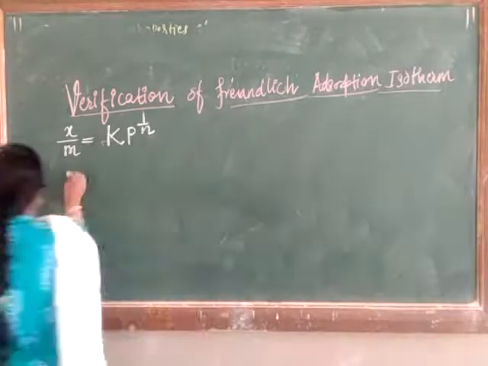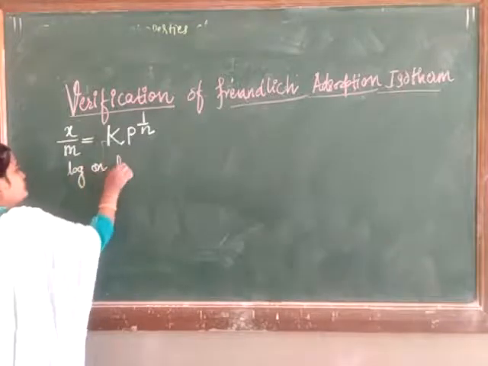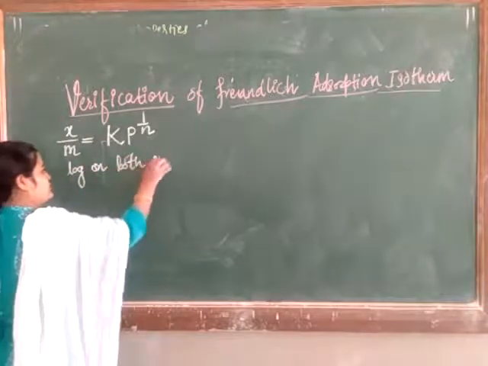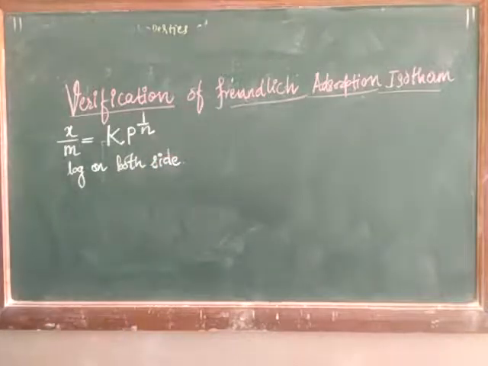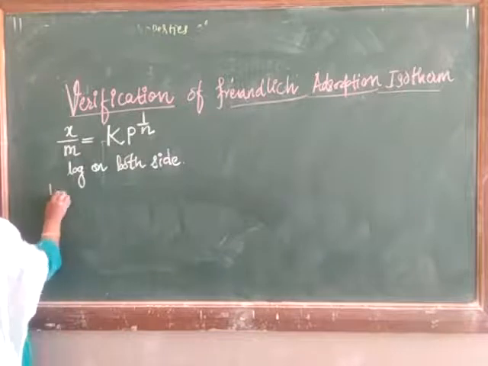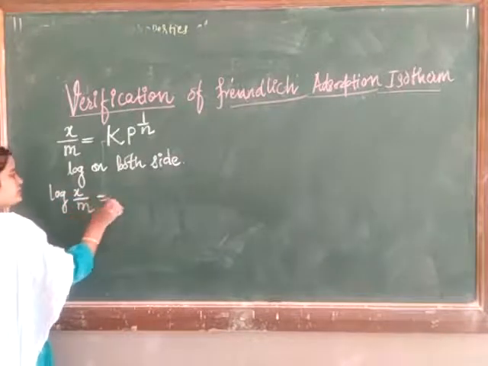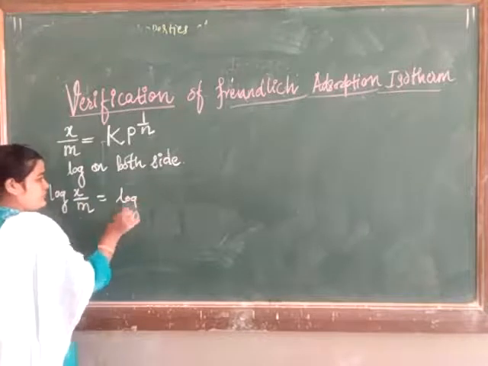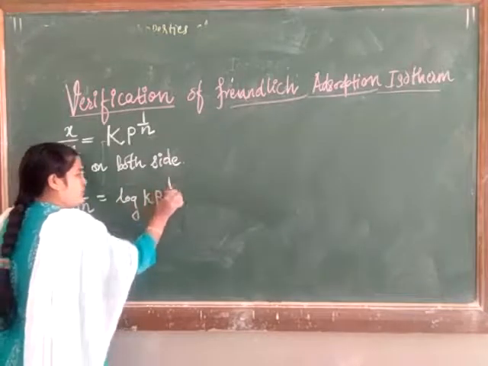Taking log on both sides, what will we get here? Log of x upon m is equal to log of Kp raised to 1 upon n.